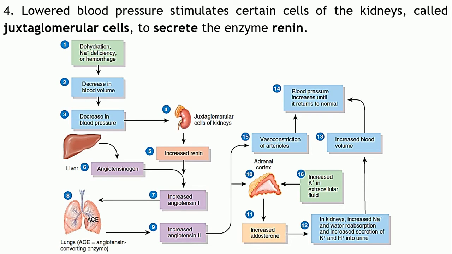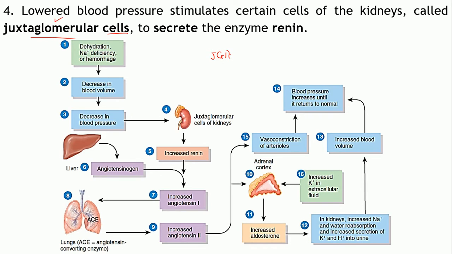Now, as a result of this lowered blood pressure, there is a specific type of cell, if you can recall, the juxtaglomerular cells. Where are these present? Yes, in the juxtaglomerular apparatus. It comprises the macula densa and the juxtaglomerular cells.